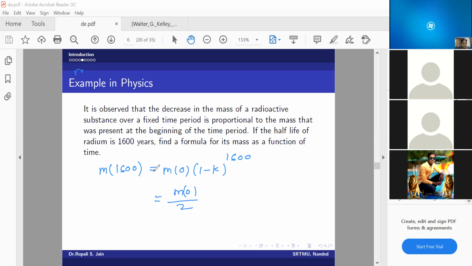Is that okay? Now using this equation, can I find my k, or 1 minus k, you can say? So what will be my 1 minus k?